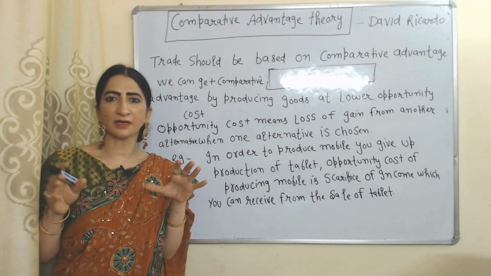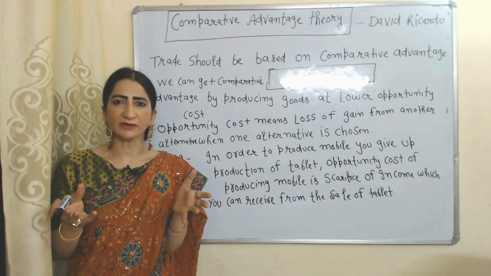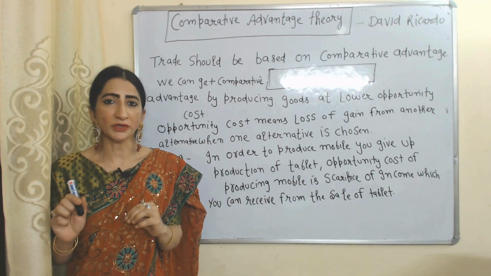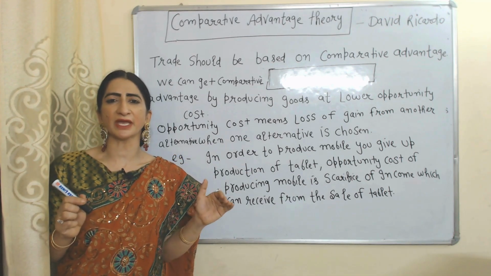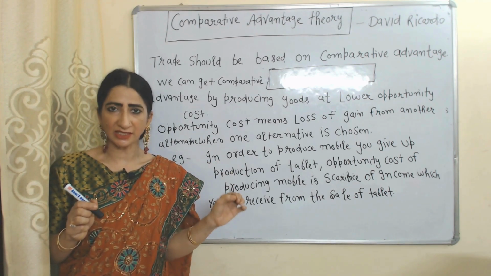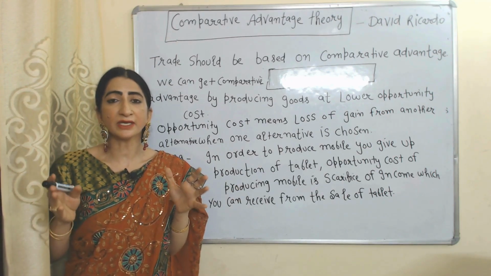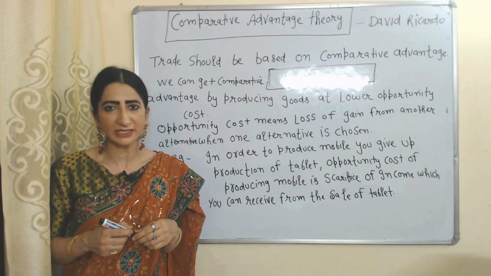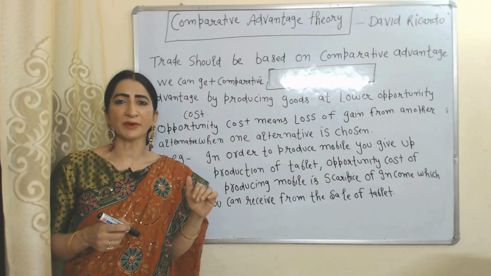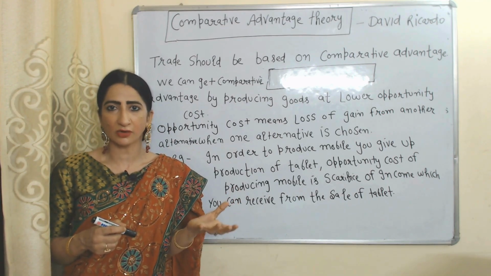Now we will see the comparative advantage theory of international trade. This theory is given by David Ricardo. According to this theory, trade should be based on comparative advantage. But how can we receive comparative advantage? We can receive comparative advantage by producing goods at a lower opportunity cost.